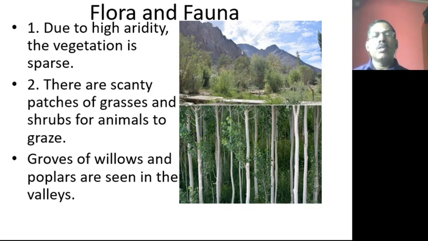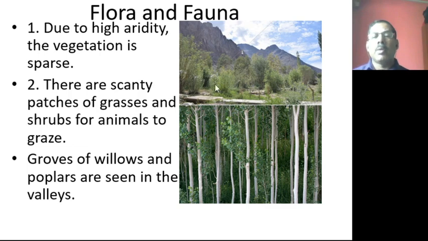So now we are going to learn about the flora and fauna. Due to the high aridity, the vegetation is sparse. You know very well about sparse. Sparse means very little. There are scanty patches of grasses and shrubs for animals to graze. So different types of patches of grass will grow in Ladakh. Scanty means a very small amount of grass will be there. There also you will find different types of vegetation, flora and fauna. Flora means plant life and fauna animal life.